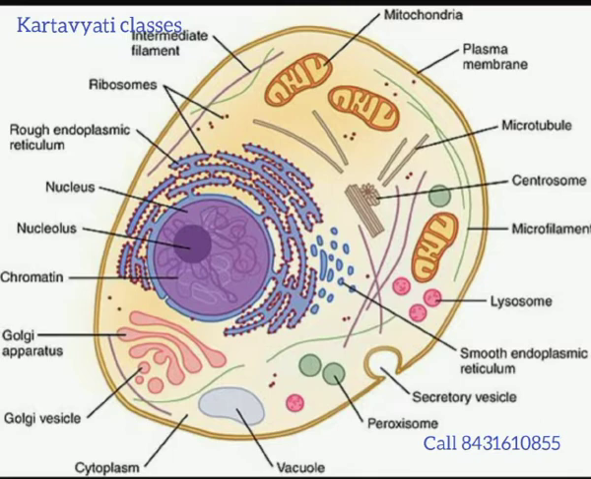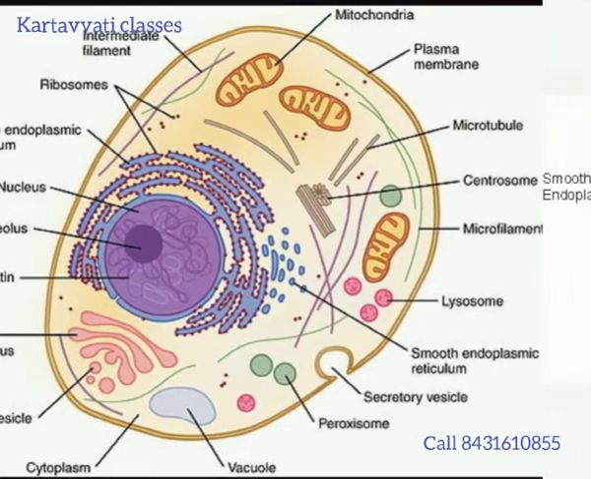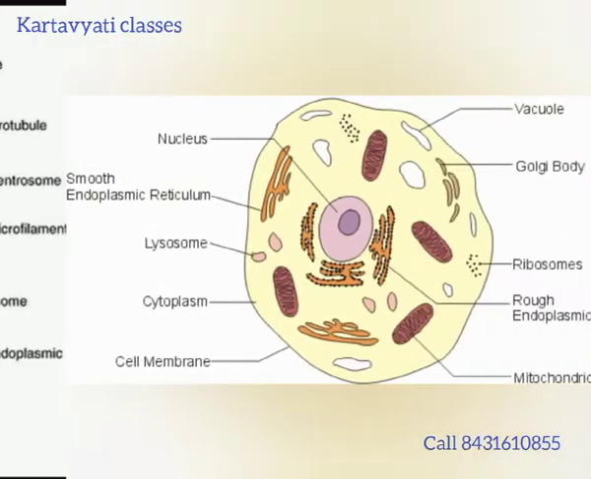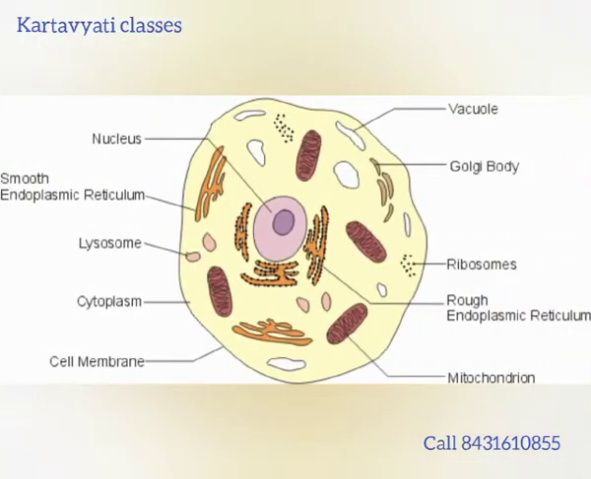The outer covering of plant cell as well as animal cell is called plasma membrane, but in case of plant, to give extra support and rigidity to the plant, one extra layer is present, that is called cell wall. It is made up of calcium pectate, and the plasma membrane, which gives protection to the cell, is made up of lipid and protein. So it is called lipoprotein.